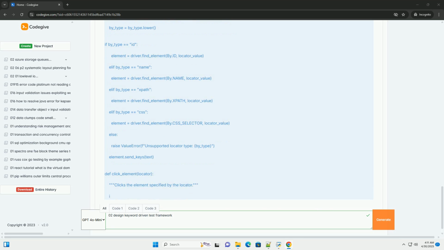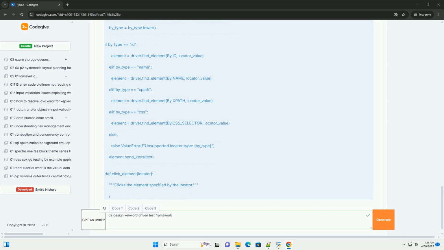3. Test execution engine. This component reads the test data, identifies the keywords, and executes the corresponding functions from the keyword library. We'll leverage pytest for this purpose. 4. Reporting. This part handles the generation of test reports, typically through pytest plugins or custom reporting functions.